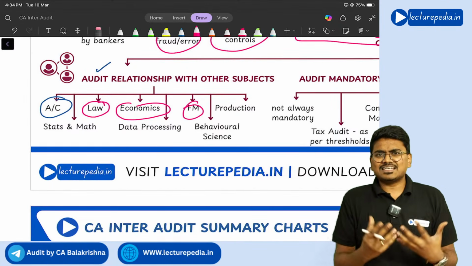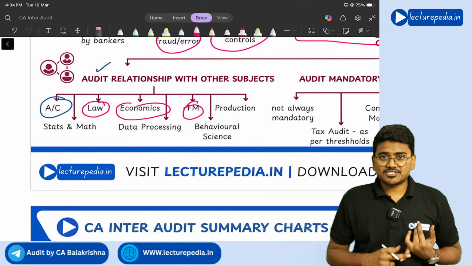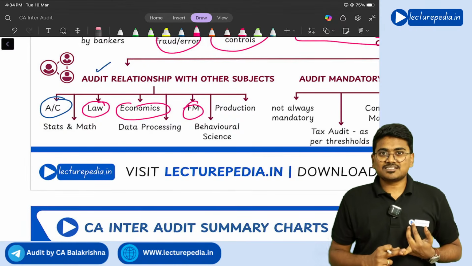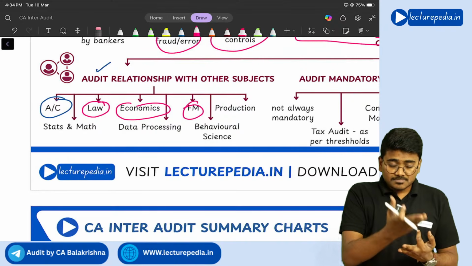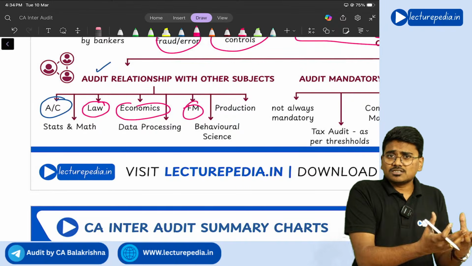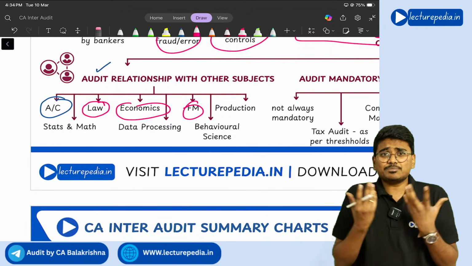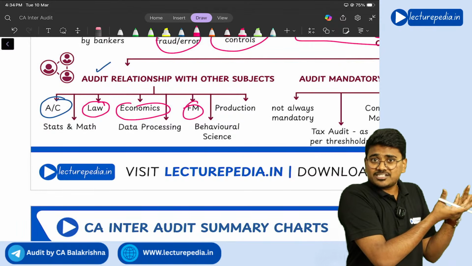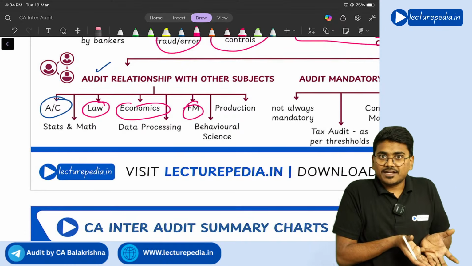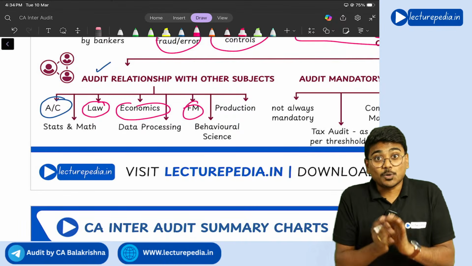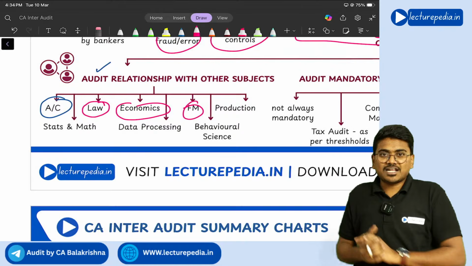And of course, financial management. There are various decisions, like capital budgeting decisions and working capital decisions, and how much debt the company should have and how much equity it should have. All these decisions are related to financial management, and the auditor will see them. Correct or not? So audit is also related to financial management.